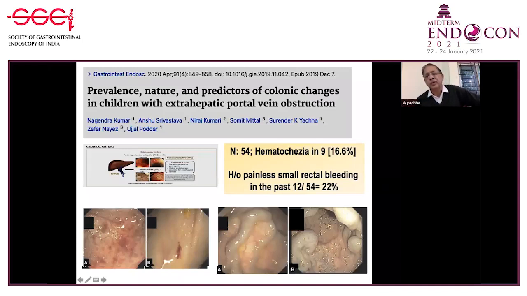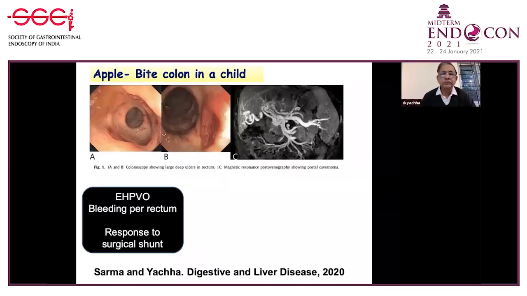Some of them may have a history of small, painless rectal bleeding in the past, and they will require intervention. Despite the fact that this is colopathy, they have bleeding per rectum, which has to be amenable to treatment. I would like to quote one case.